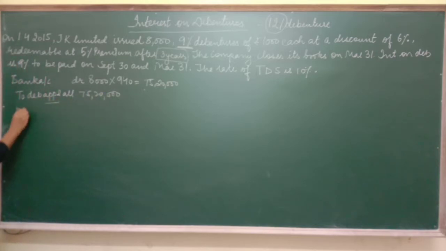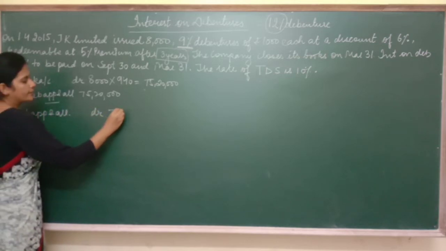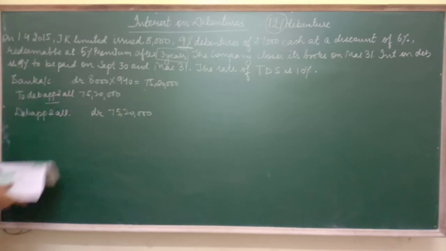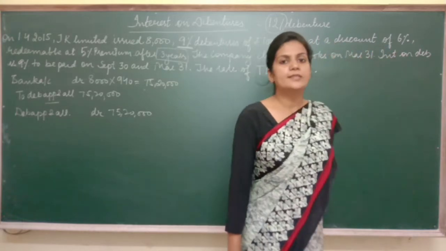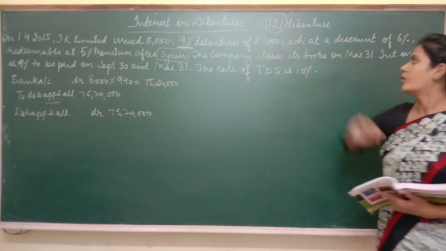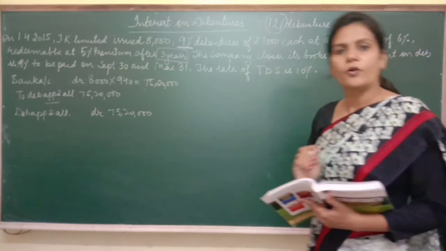Next is debenture application and allotment will be debited. Now see, you have issued debentures at a discount of rupees 60, because 6% no. So 6% of your 1,000 is 60 rupees. So you have issued them on discount.